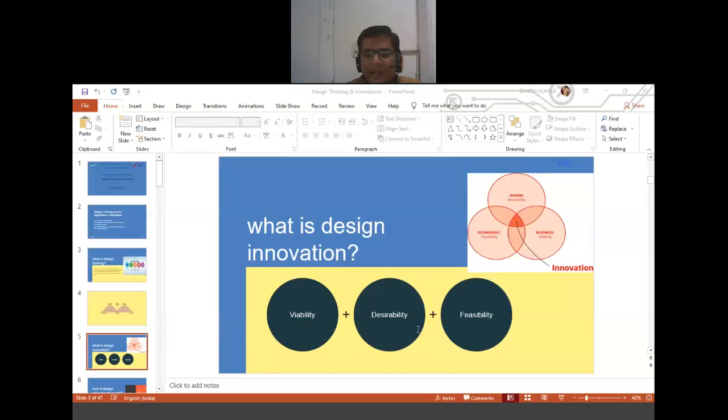So basically, design innovation is the process of innovating in a field that is traditionally considered design, such as graphic design, product design, and user experience design. The term is also applied to the use of design and design thinking to innovate in areas such as engineering, software development, and business operations.